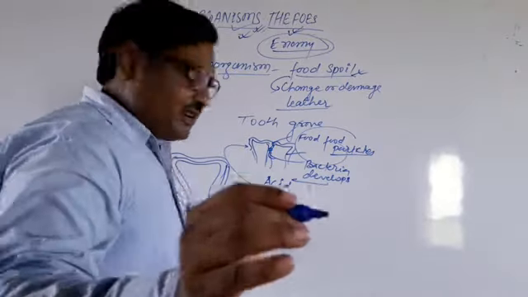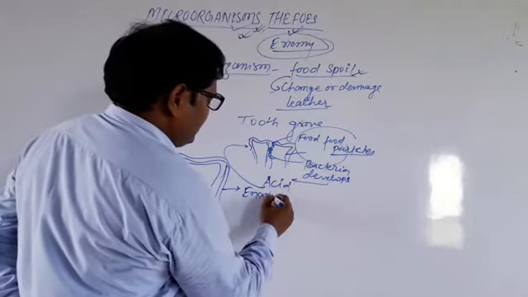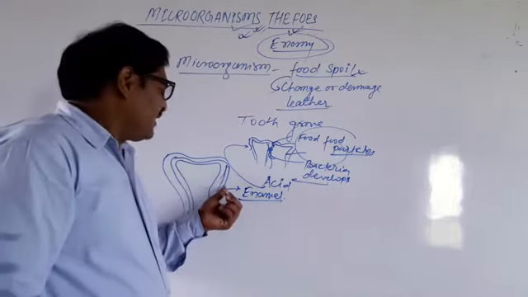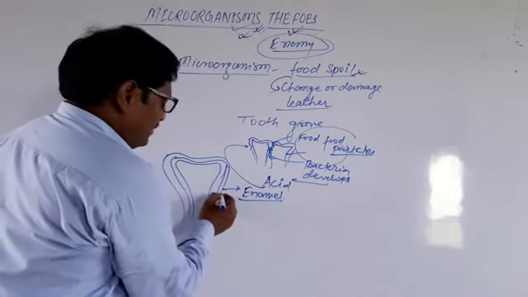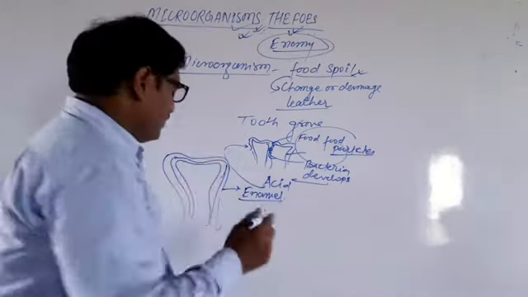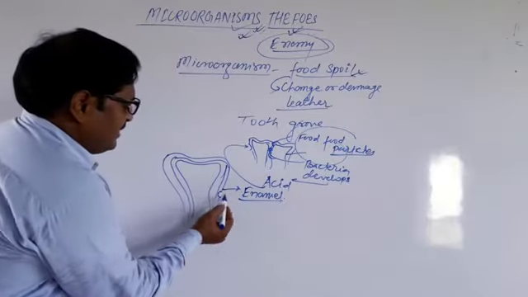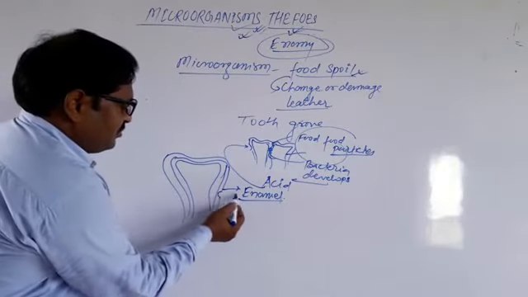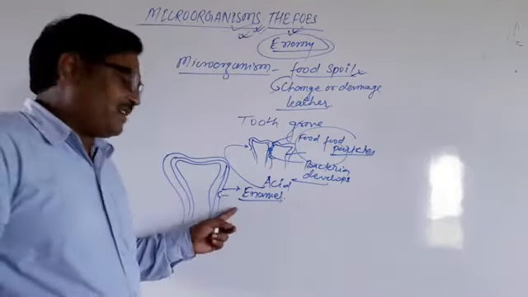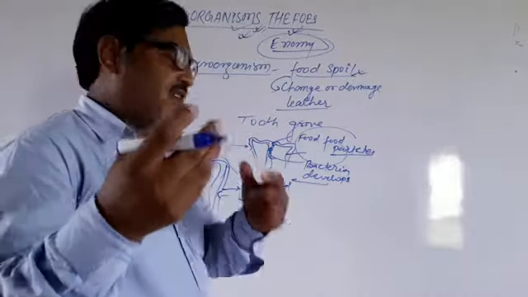This is the outer layer of the tooth, that is called the enamel. Enamel is the hardest substance known, present on the outer side of the tooth. When the bacteria develop on the tooth groove, they make acid. Now you can see that the acid starts to corrode the enamel and makes a hole into it.